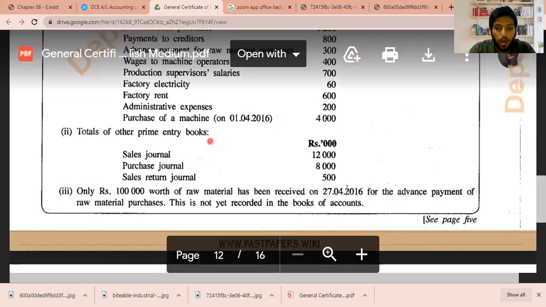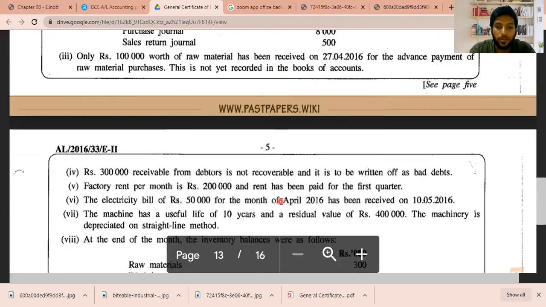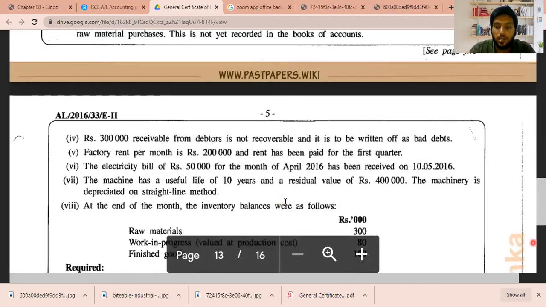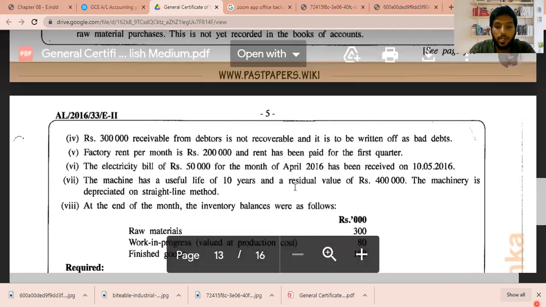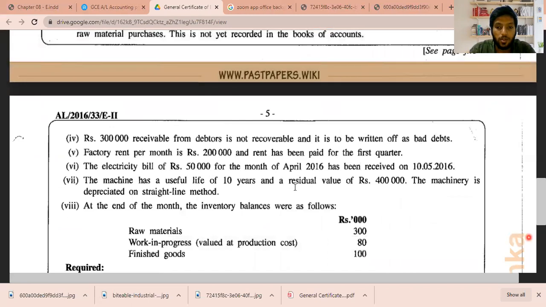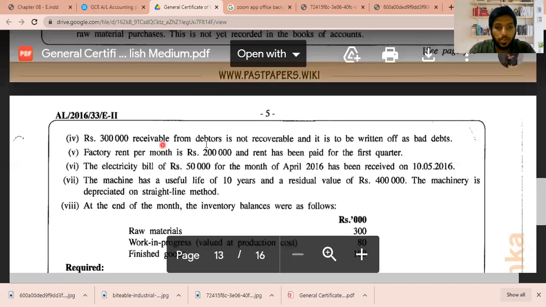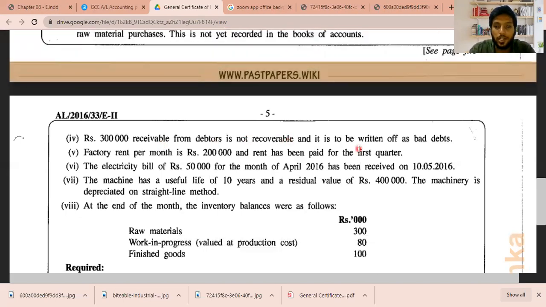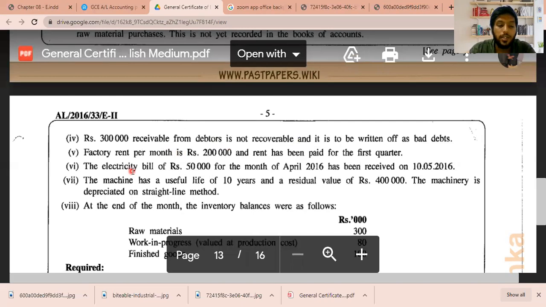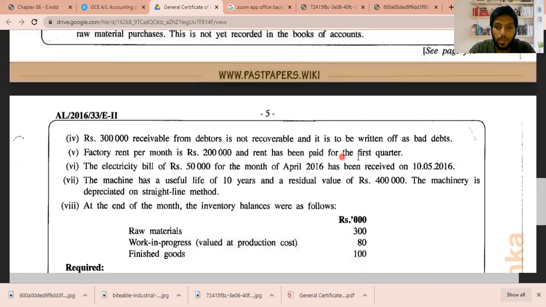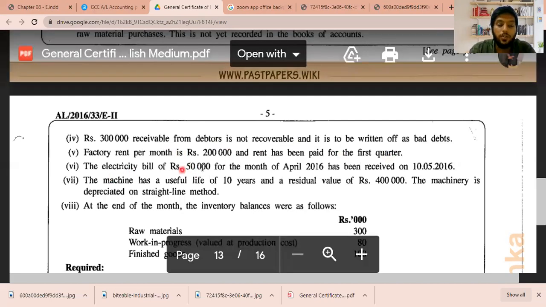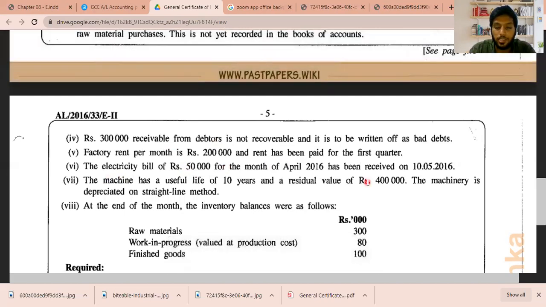On 27th April 2016, the raw material purchases are not yet recorded in the books of accounts. Rupees 300,000 receivable from debtors is not recoverable and is to be written off as bad debts. Factory rent per month is 200,000 and rent has been paid for the first quarter. The electricity bill of rupees 50,000 for the month of April 2016 has been received on 10th May 2016.